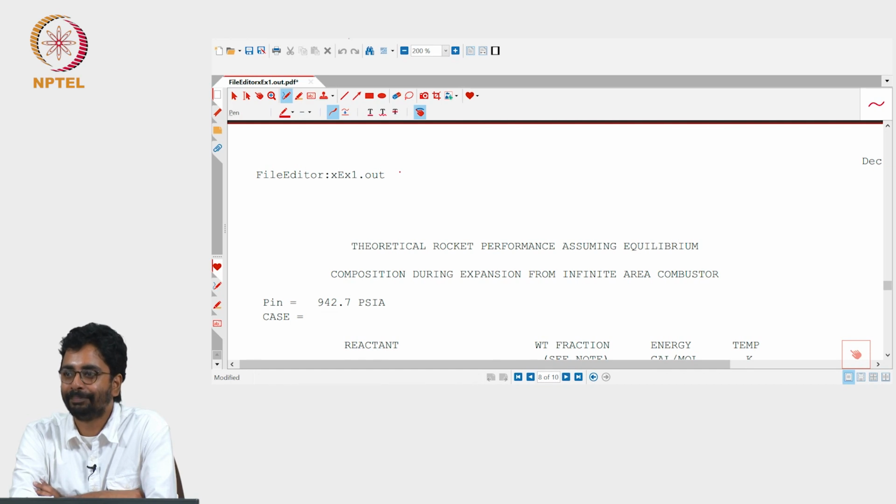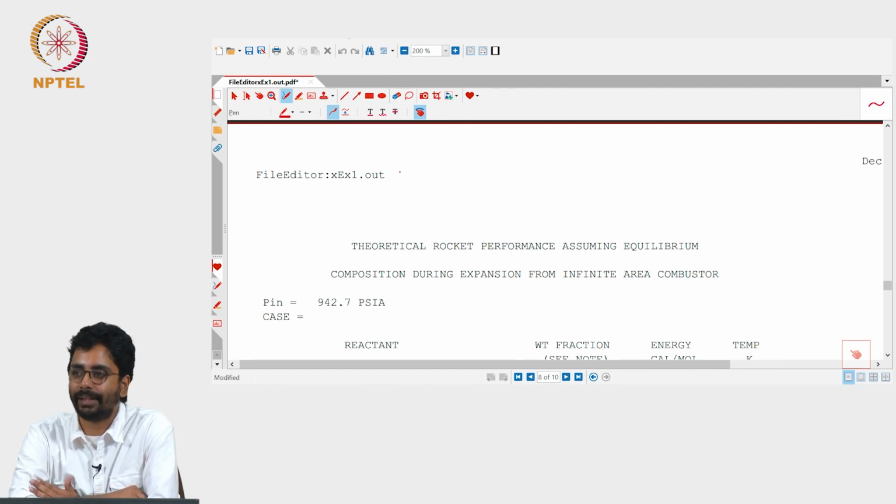Is 100 meters per second a good value? Fine. So 0.25 meters is the distance that is available and 100 meters per second is the velocity. So 0.25 divided by 100 is the time that is available, and that is 2.5 milliseconds. So is 2.5 milliseconds sufficient for a mixture of hydrogen oxygen to reach equilibrium?